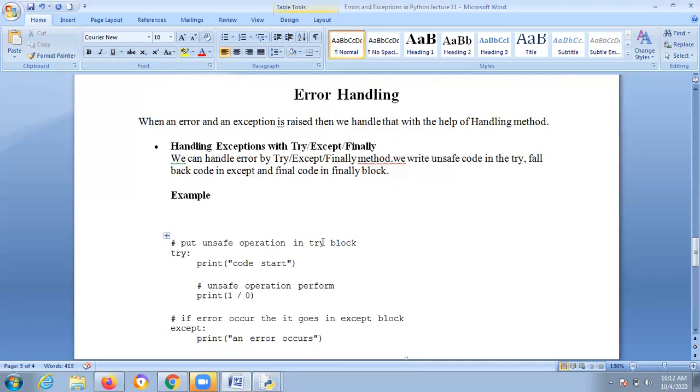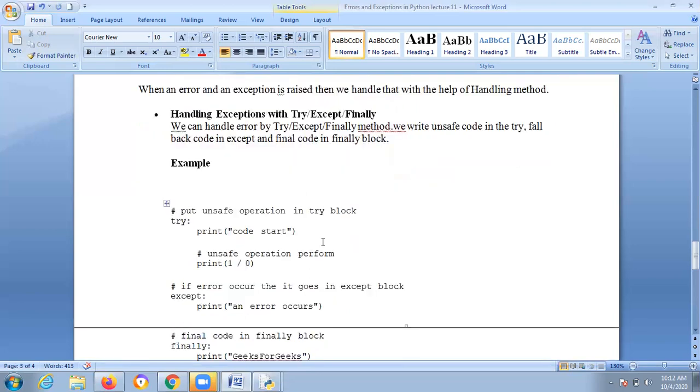Generally, try will check whether any exception is there or not. And except means what? Except block. If any error is there, it will go to the except block. Otherwise, if everything is fine, then it goes to the finally block. So we write any unsafe code in the try, fallback code in except, and final code in the finally block.